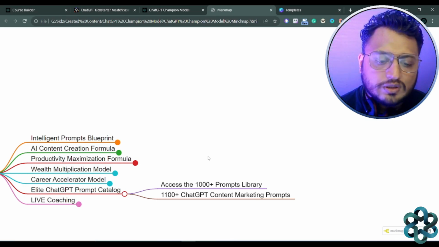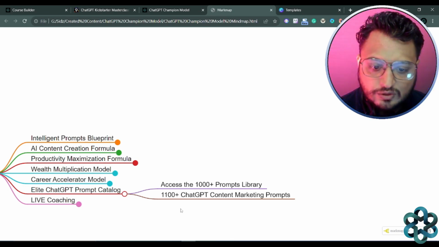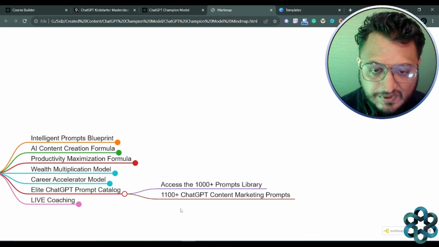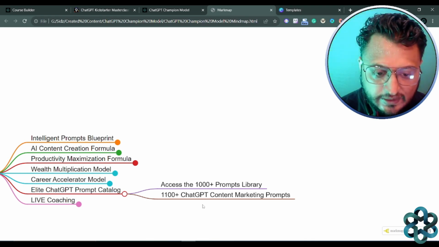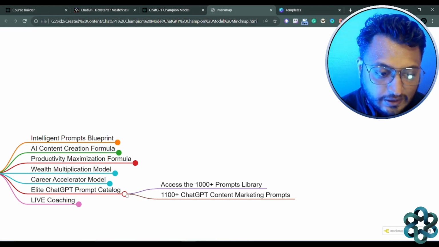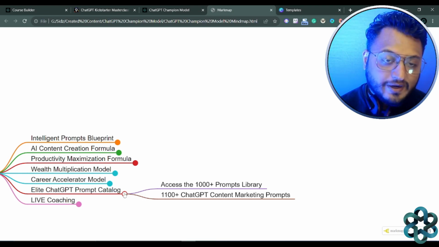And also the second Notion document will cover the 1,100-plus ChatGPT prompts for content marketing. Okay, so specific to content, there are 1,000-plus prompts made available within that elite catalog, which will be made available to you.